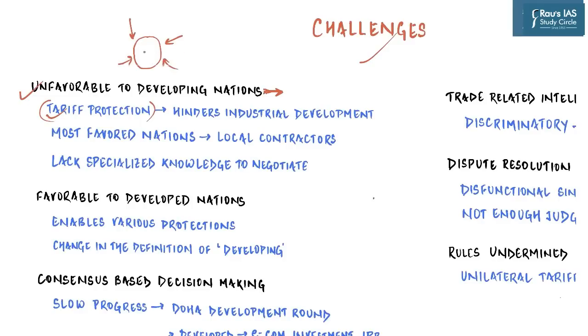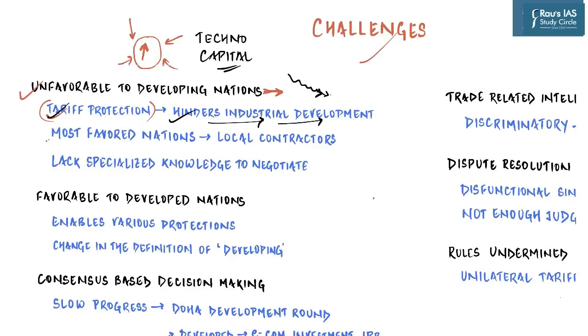They utilized these tariffs and quotas to grow their economy. And now, once they are developed, they have access to technology and capital, and they want developing countries to significantly reduce their tariff barriers. They want India to significantly reduce and continuously lower its import duties. But we know that countries like India do not have an industrial base, and if import duty is significantly reduced, it leads to the import of cheaper products from foreign countries, which further deters industrial growth.